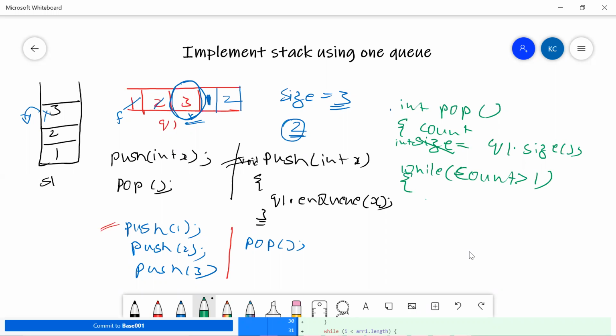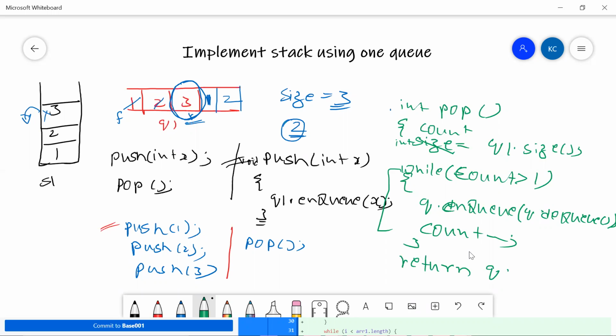what am I trying to do? I'm trying to do something like this: q dot nq of q dot dq. Okay, I'm doing that only until this count, and I'm saying count minus minus. So we'll be iterating over this loop until the size minus 1 times, and then what we are trying to return, q dot dq.